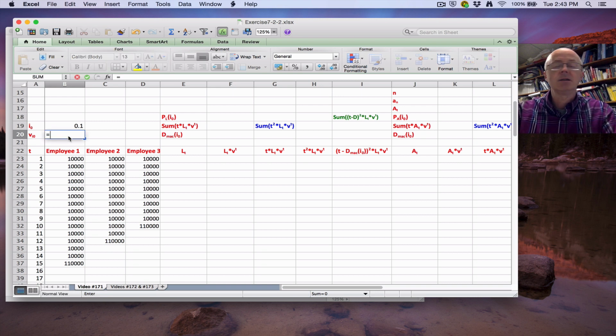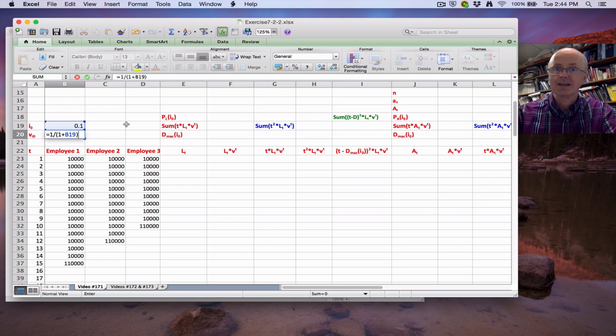I have I in cell B19 here, and I want to calculate v as 1 over 1 plus I. I can type that like this: 1 over (1 plus B19) in parentheses. I don't need the dollar signs around the B here to make it an absolute cell reference. This is going to be good enough.